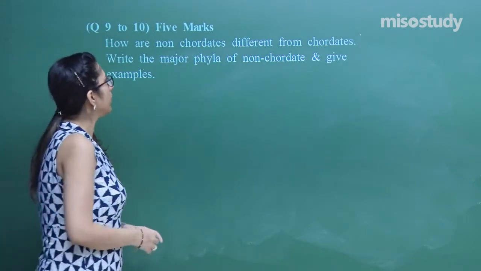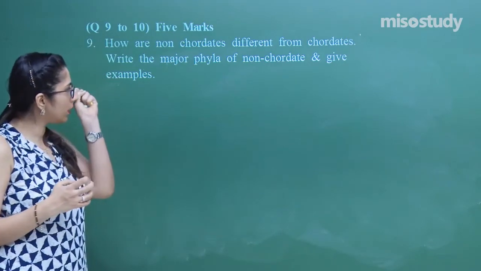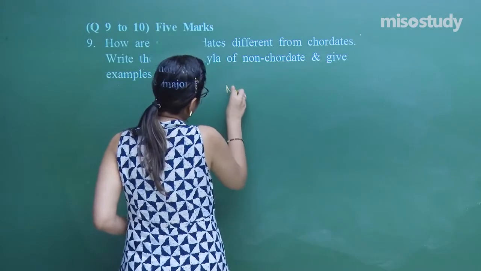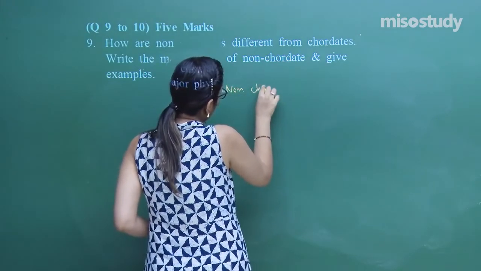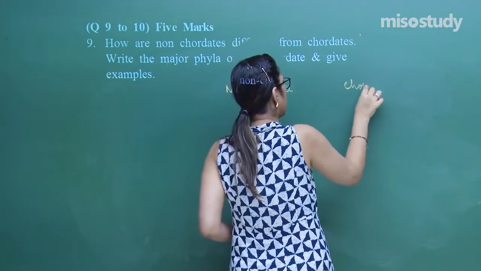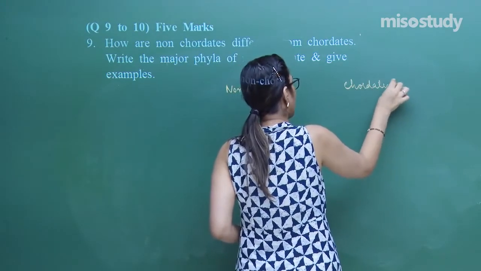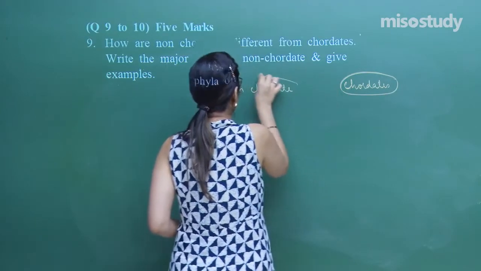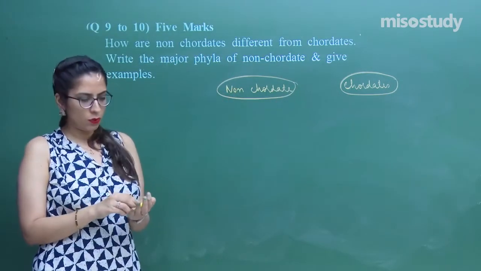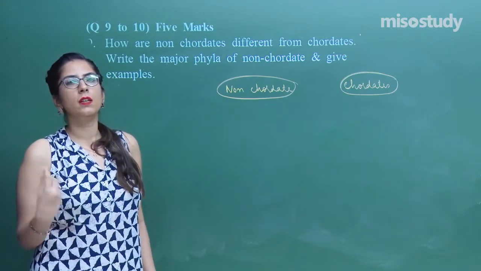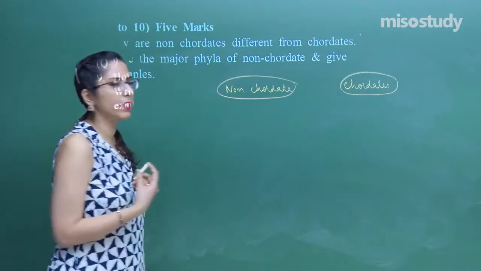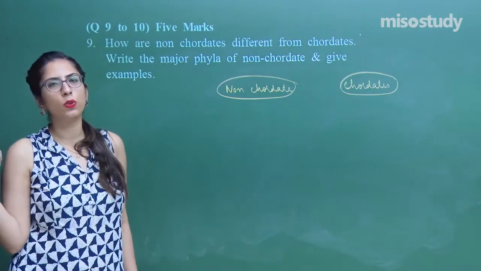Now, we have to discuss the non-chordates and the chordates. First, let's write down non-chordates over here and chordates over here. Non-chordates are those group of organisms in which the nerve cord is not present, or you can say in this case basically the notochord is not present.